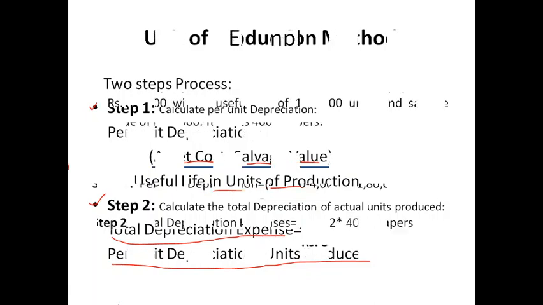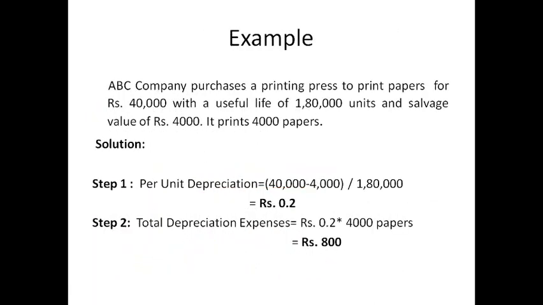For example, ABC company purchases a printing press to print papers for rupees 40,000 with a useful life of 1,80,000 units and salvage value of rupees 4,000. It prints 4,000 papers.